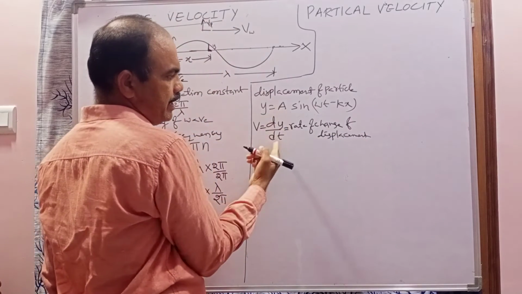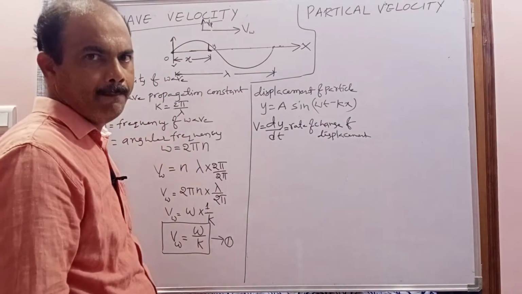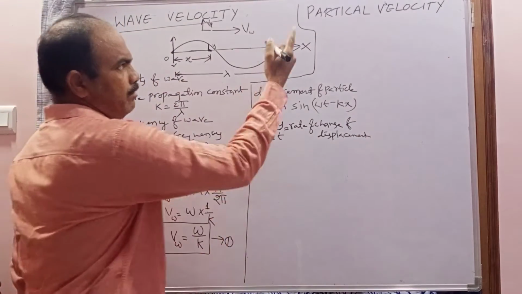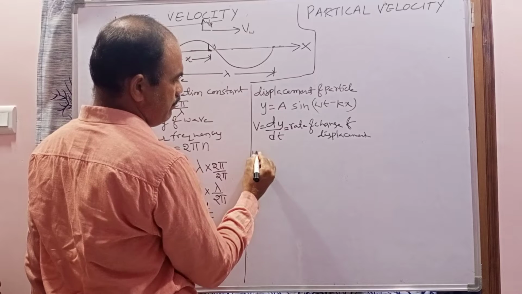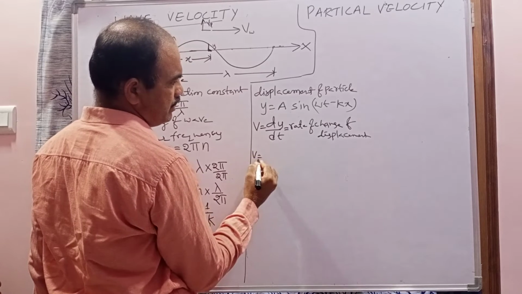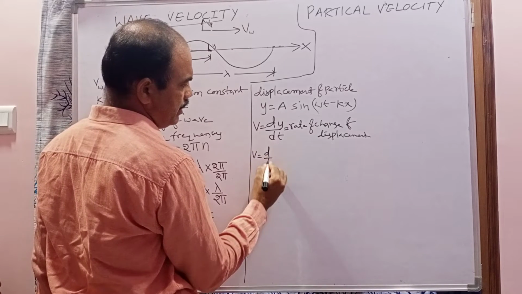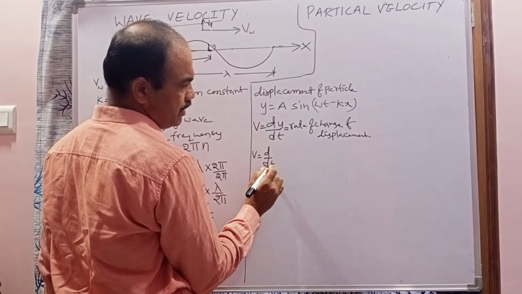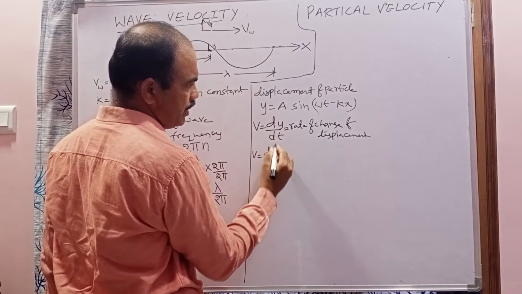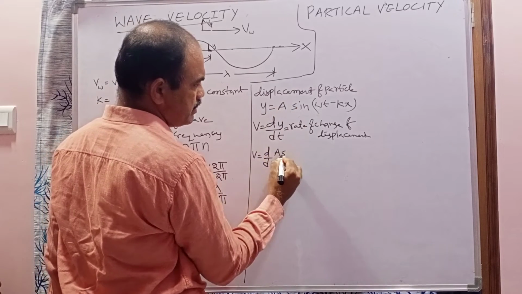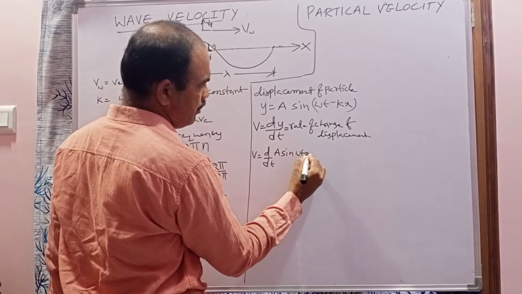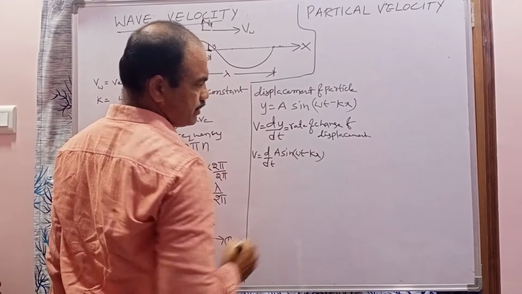When this displacement is differentiated with respect to time, you get the particle velocity. So here v means velocity, d by dt of y. What is y here? y is a sin(omega t minus kx).